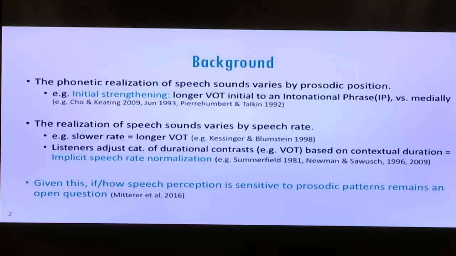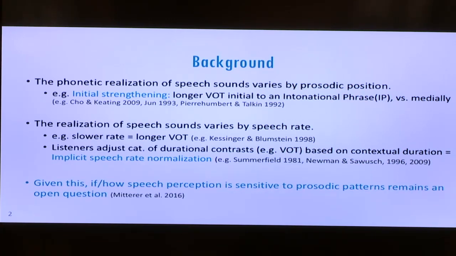So as a bit of background, we know well that the phonetic realization of speech sounds varies systematically as a function of prosodic position. One well-documented case of this is initial strengthening, with a classic example being voice onset time, where VOT is robustly longer at the beginning of an intonational phrase as compared to IP medially.